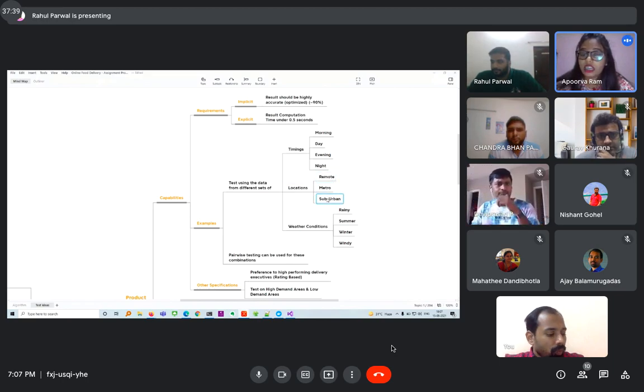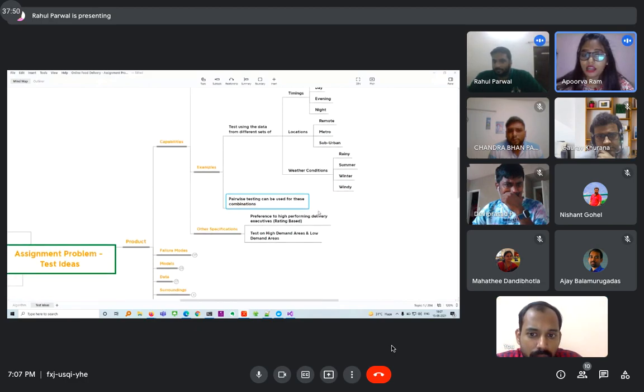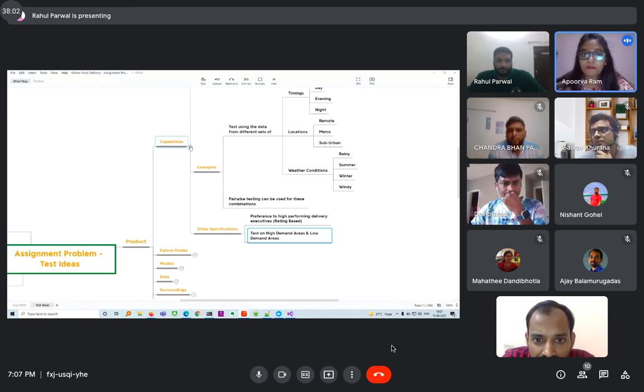Weather conditions, whether it's rainy, summer, winter, will change things. Then pairwise testing can be done for all these combinations. The other specifications include preference to high performing delivery executives, that is rating based, and tests on high demand areas versus low demand areas. That is another capability that we should consider for testing.